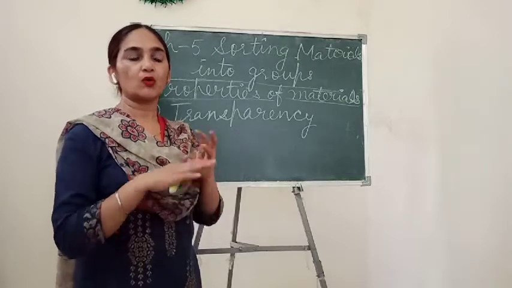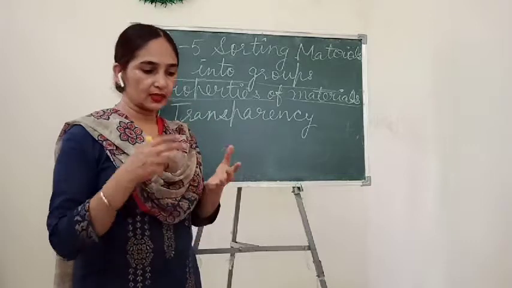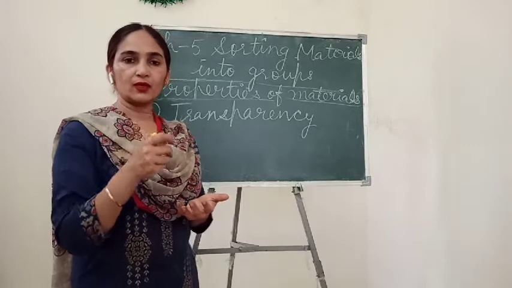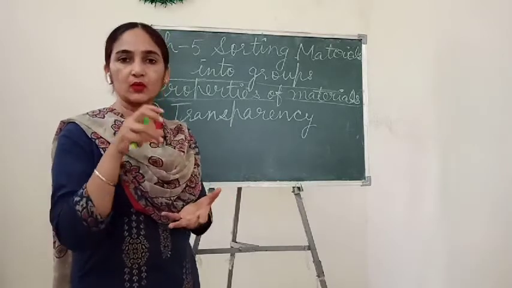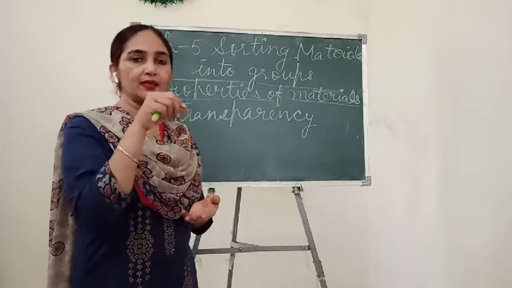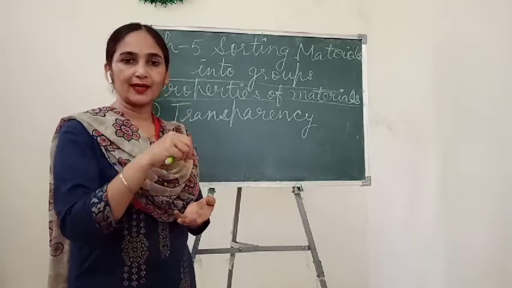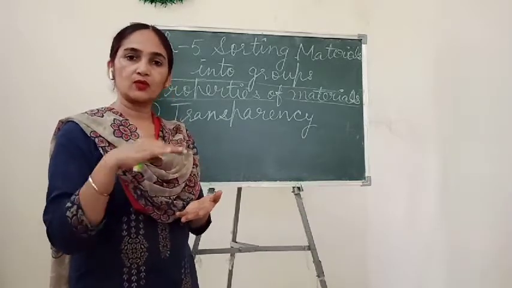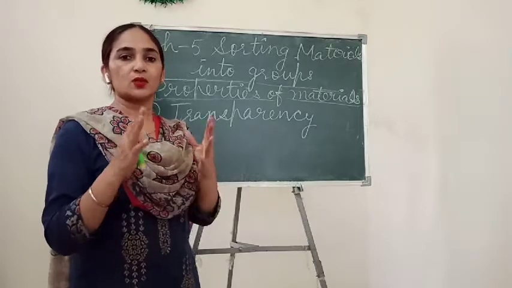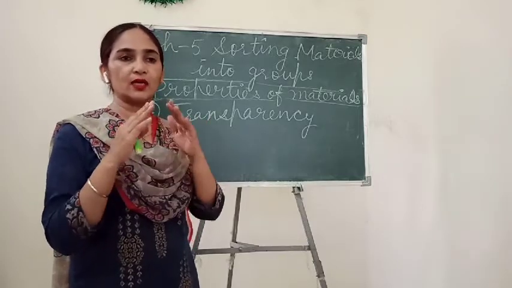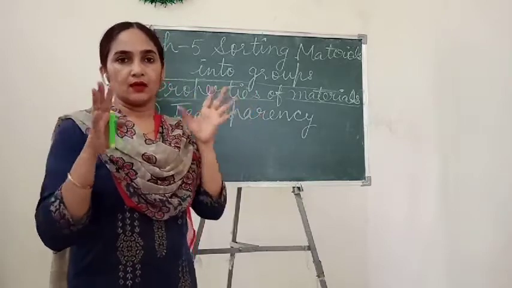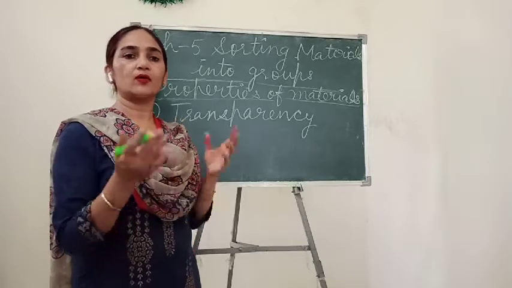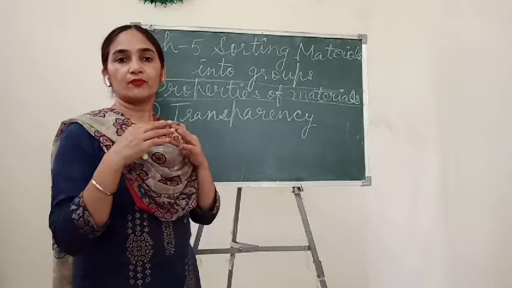Pure water is also transparent. We can easily see anything through it. If we keep pure water in a glass or any utensil and drop a coin in it, you can easily observe through the water whether the coin is of 5 rupees, 2 rupees or 10 rupees. That kind of material through which we can see clearly is called transparent material. So you can take the example of glass or pure water.